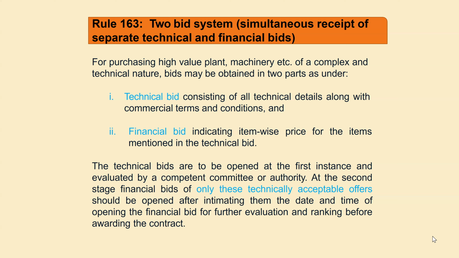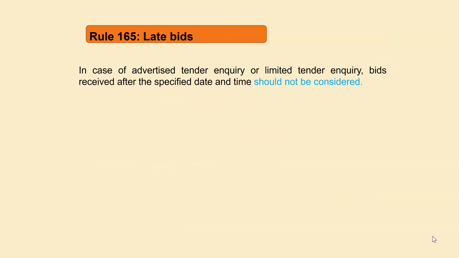If, for example, we have received 10 bids and we have evaluated those bids, and out of 10 only 3 bids are technically qualified, then we will open the financial bids of only those 3 technically qualified bids. All the bids will be technically evaluated first. Then after technical evaluation, the financial bids of the technically qualified bids will be opened. Then, after opening of the financial bids, the order will be placed with the lowest quoted bidder.